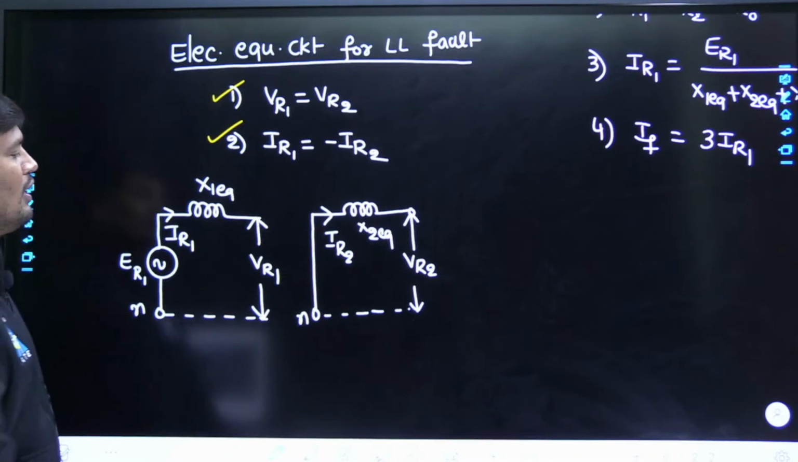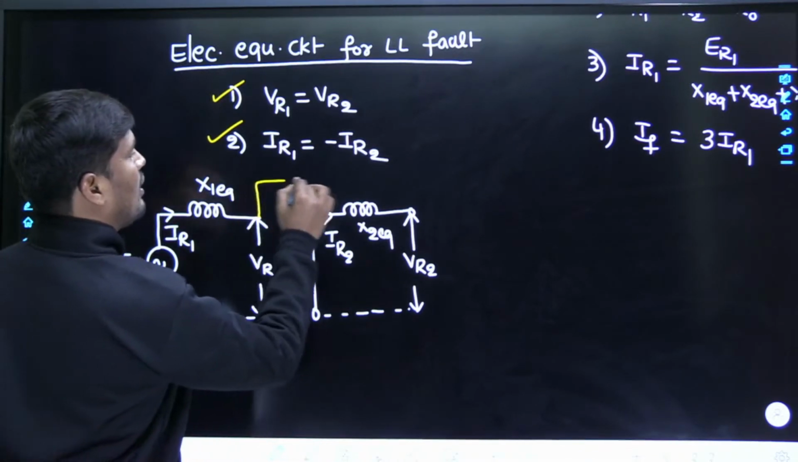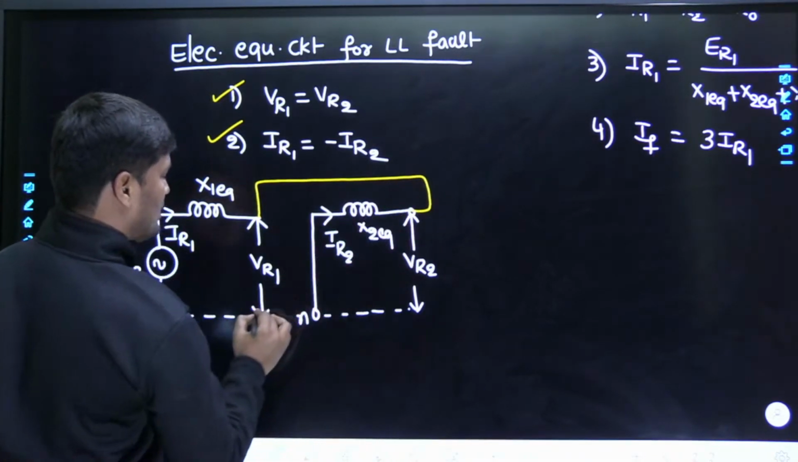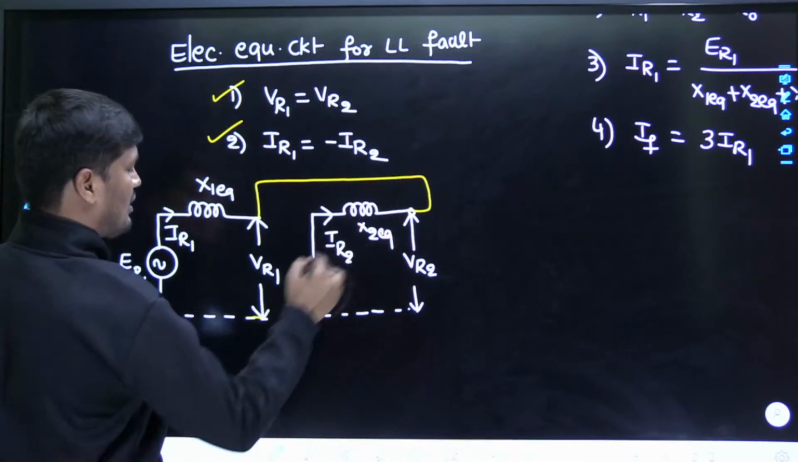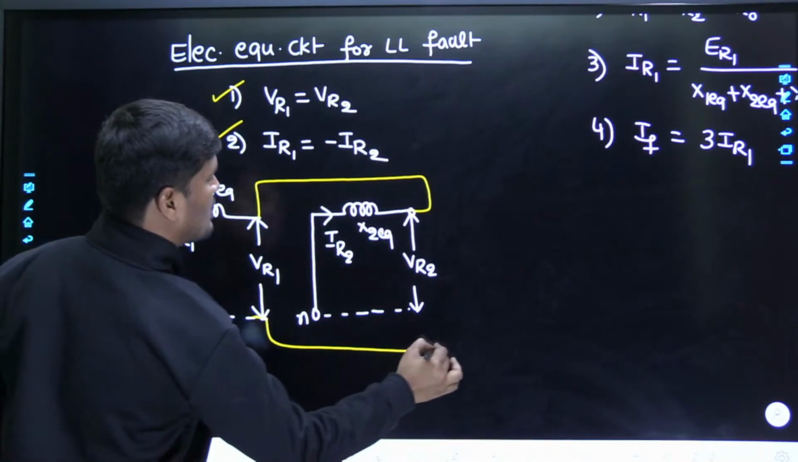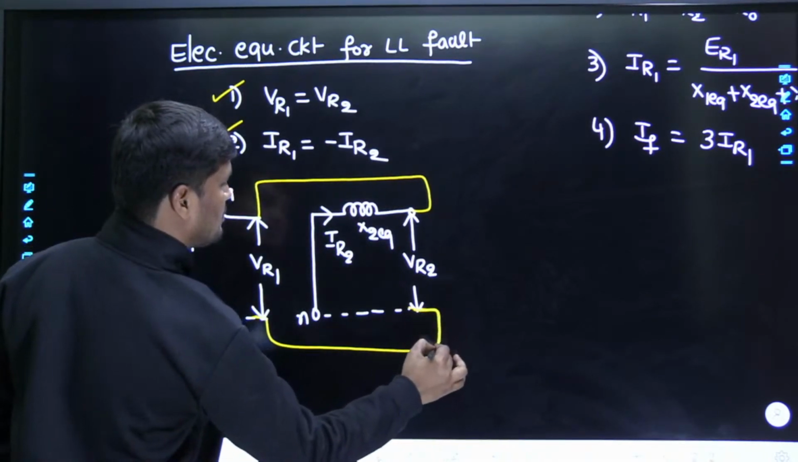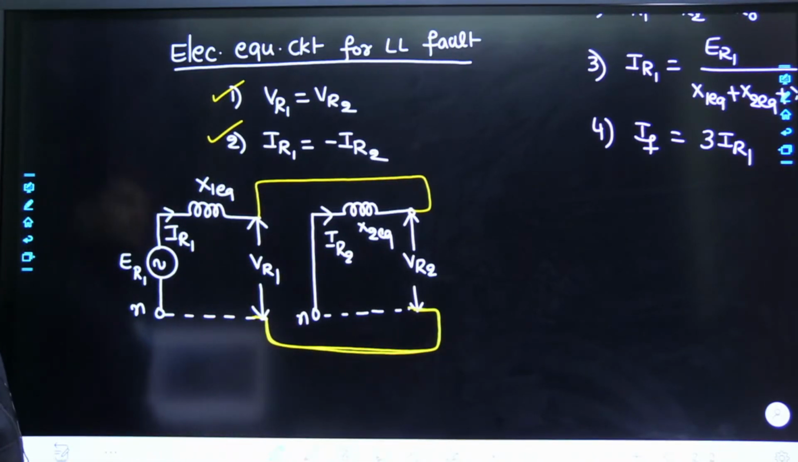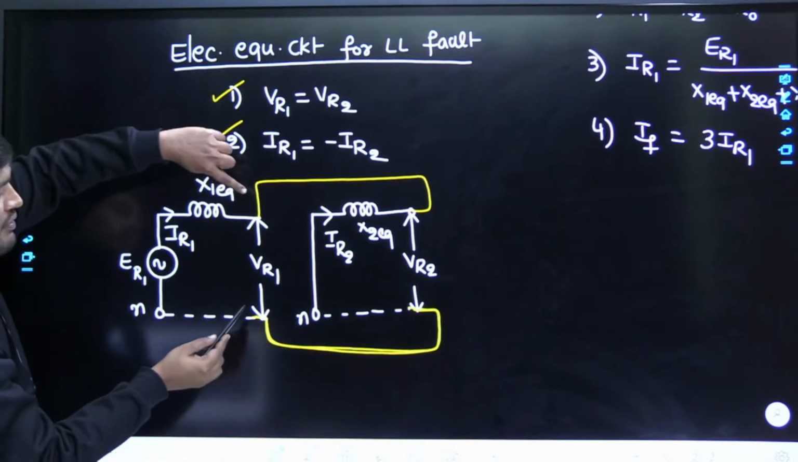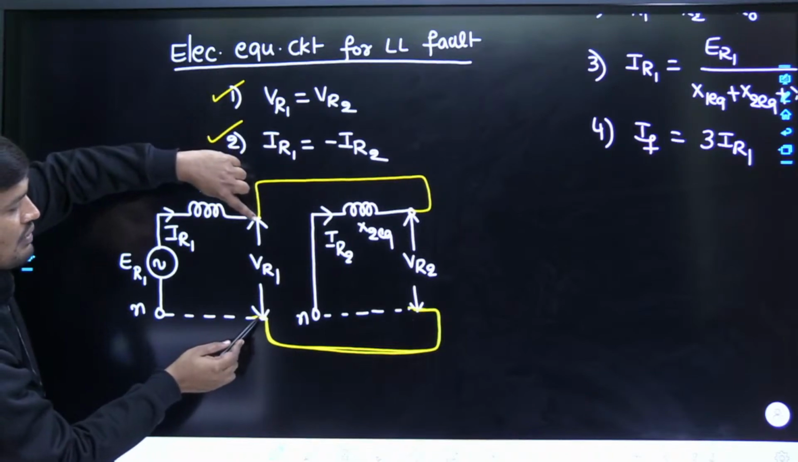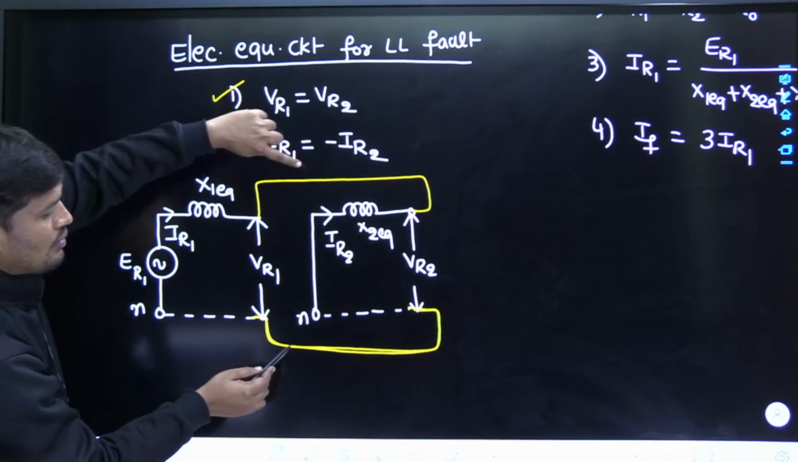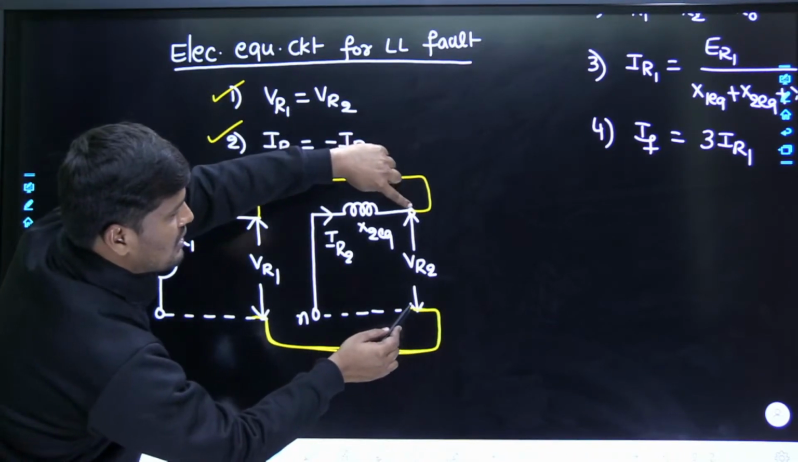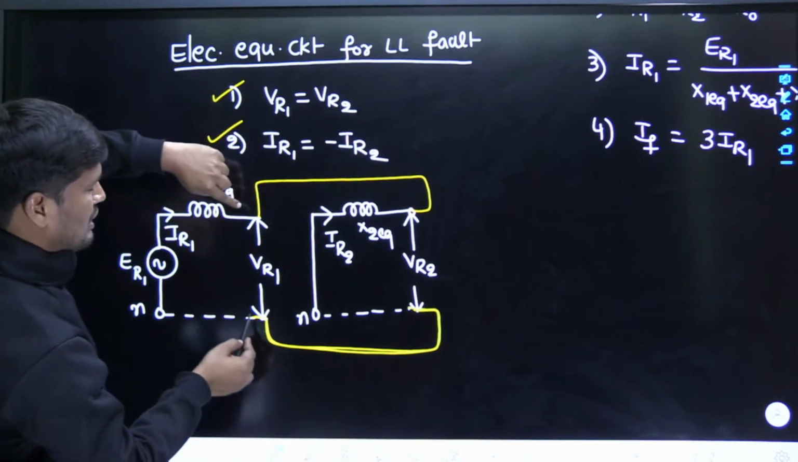Okay, now see how the parallel connection is made. These two terminals are connected, the phases are connected as well as the neutral points are also connected like this. Now see here, between my two fingers the voltage will be VR1, and the same voltage is present across these two points also. Therefore, VR2 is the same as VR1.